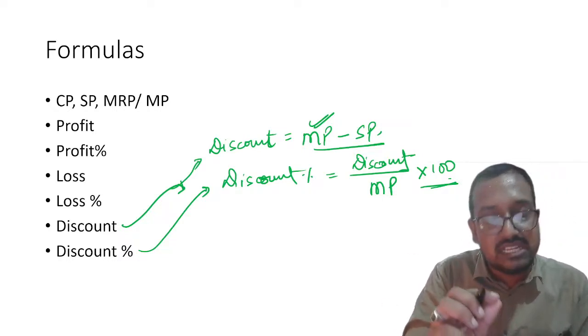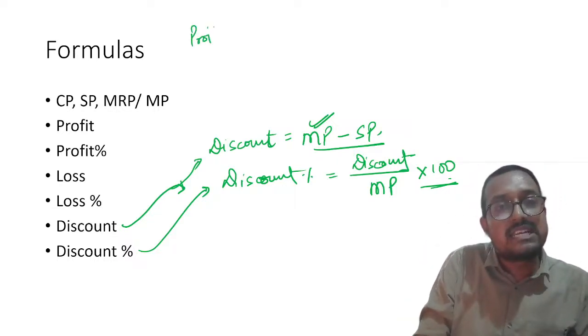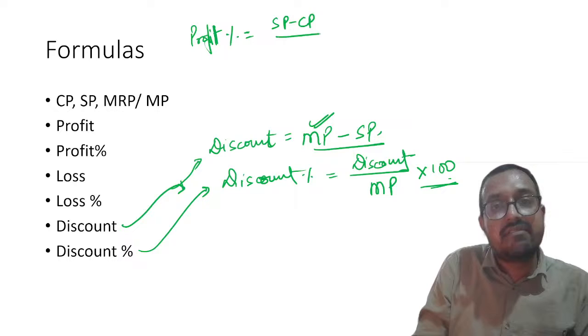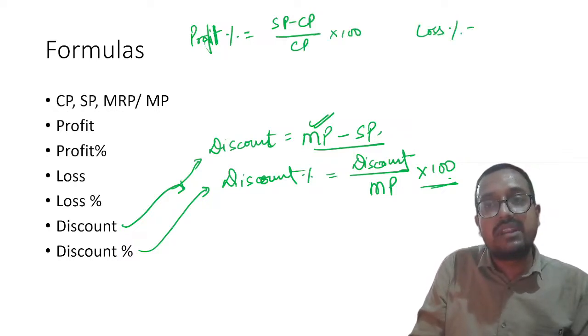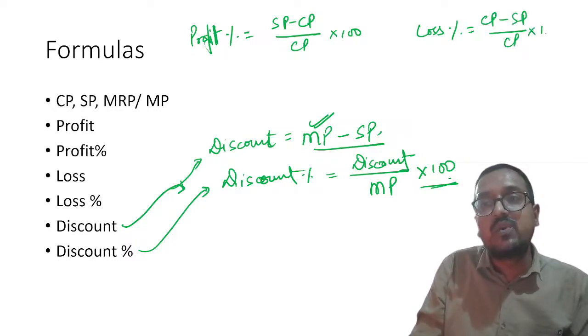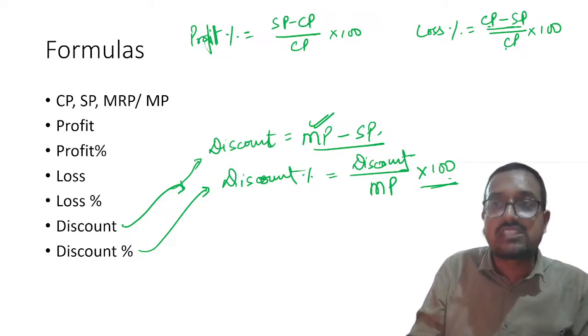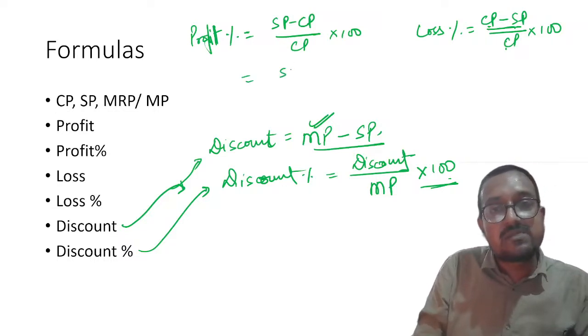These basic formulas are extremely important, and obviously you can substitute. For example, profit percentage can also be written as SP minus CP divided by CP into 100. Loss percentage can be written as CP minus SP upon CP into 100. Understood? What I am doing, loss upon CP was there, so I just substituted the loss formula over here. Here you can write SP upon CP minus 1 into 100.